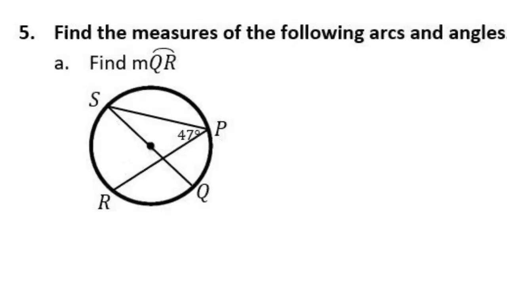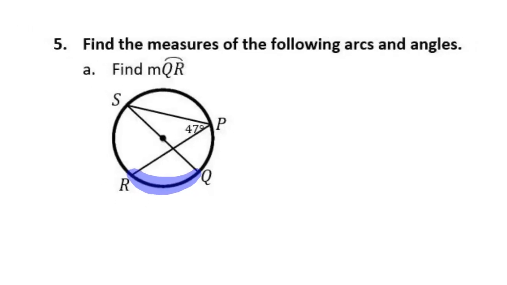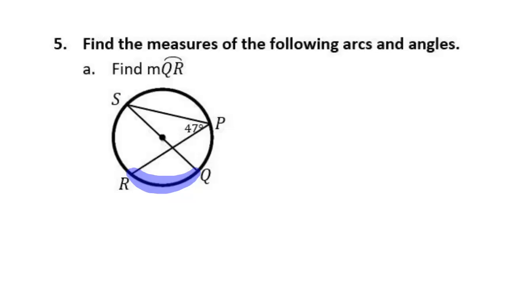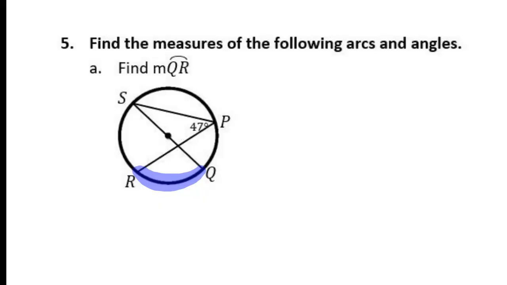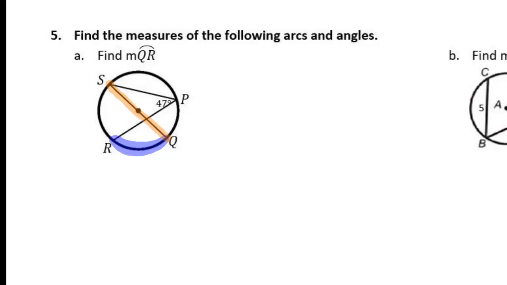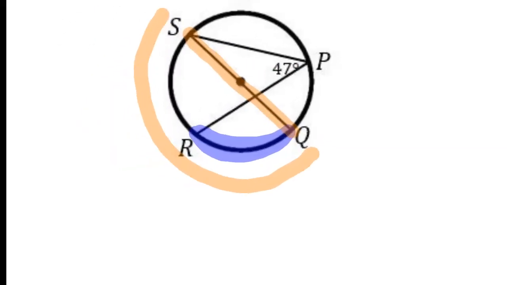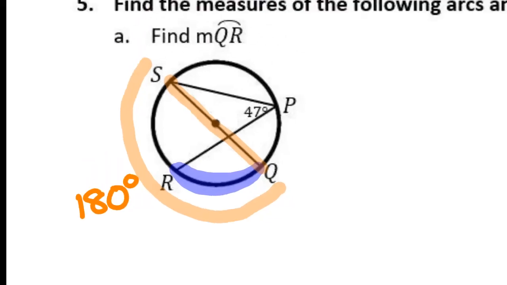All right, let's look at number 5. We want to find arc QR. So this arc right here. What do you notice about chord SQ? It's a diameter because it goes right through the center. So if that's a diameter, how big is arc SRQ? That would have to be 180 degrees.